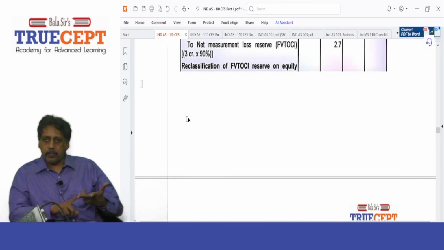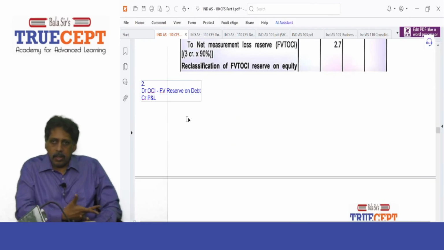What is that? Debit OCI, other comprehensive income, and mention fair value reserve on debt instrument.